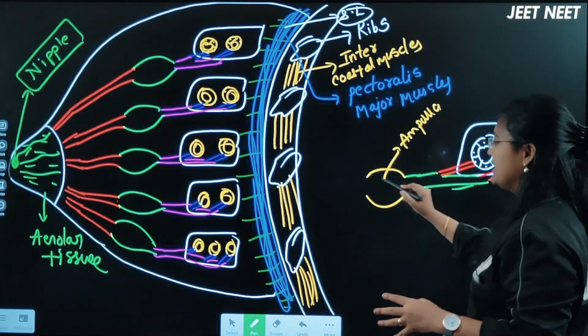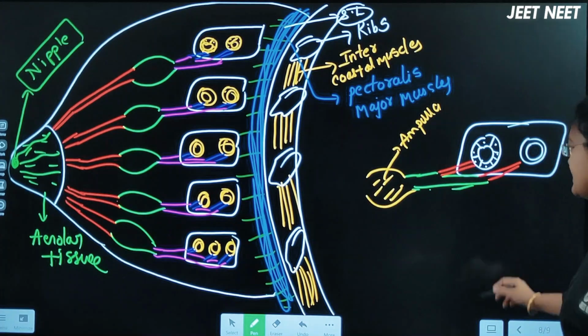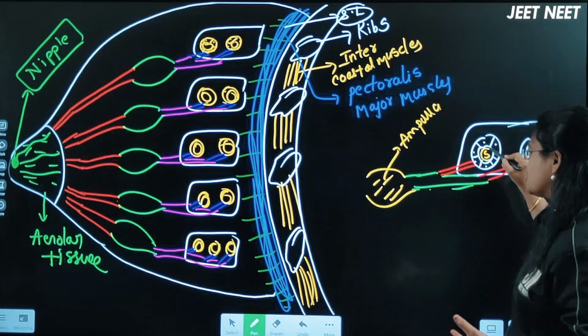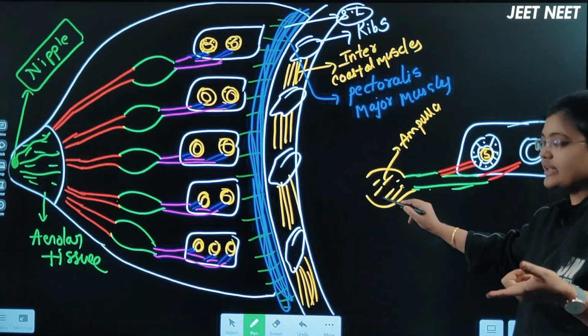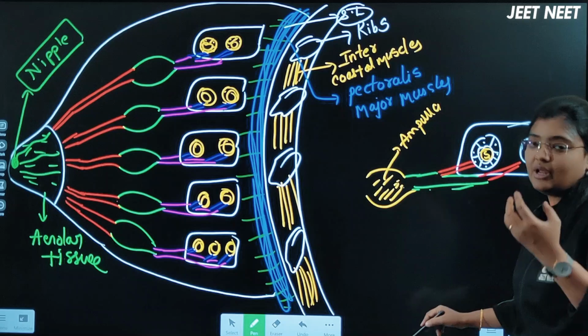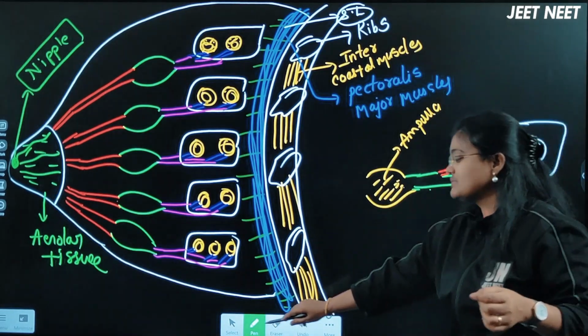Ampulla is also one of the places where milk can be stored. If excess milk secretion is happening, of course the milk storage happens here, as NCERT has given. If there is excess, the milk can also be stored in the ampulla region. Okay. Next, after the ampulla, what does it form next here?